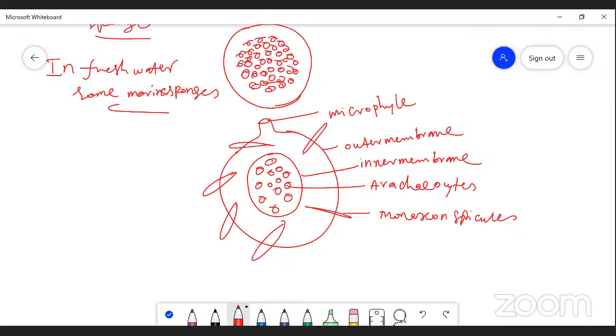In endogenous budding, in freshwater and marine sponges, one regular and peculiar mode of asexual reproduction is the formation of internal buds. The internal buds are called gemmules. Formation of gemmules is called gemmulation.